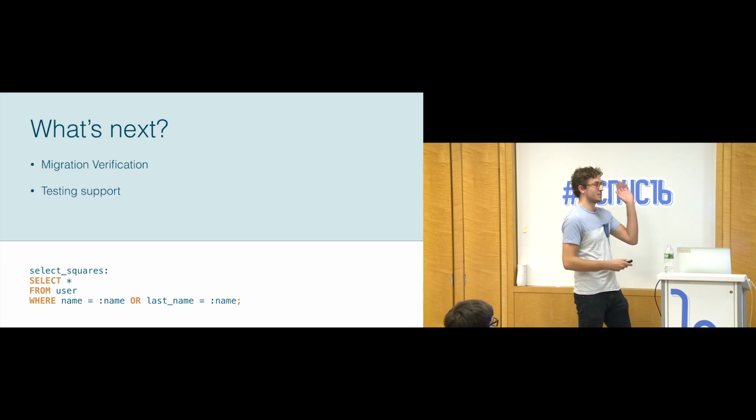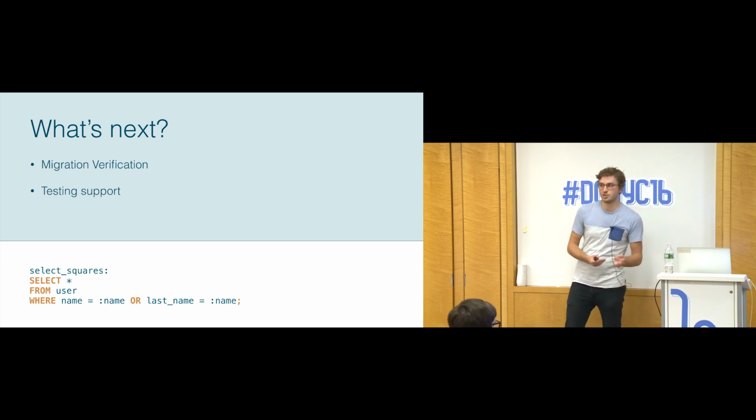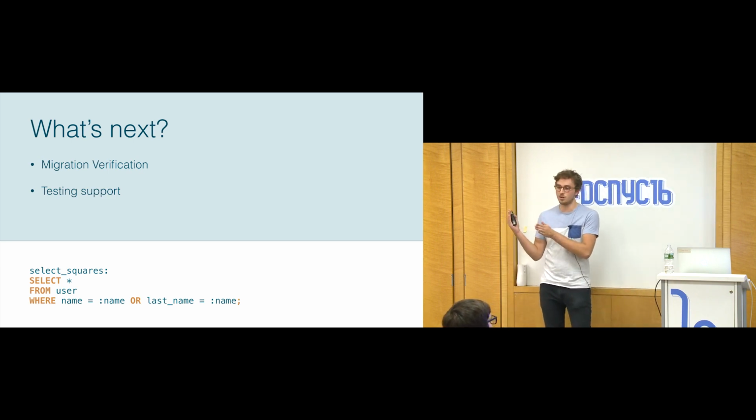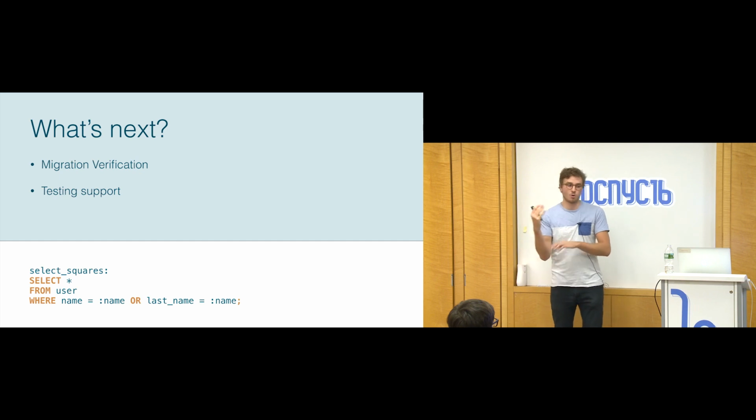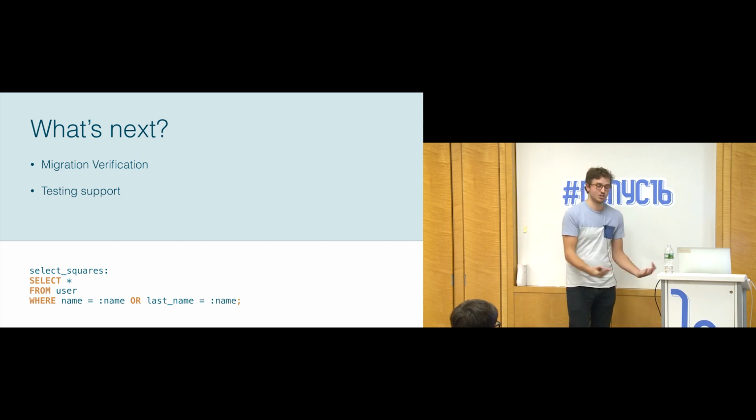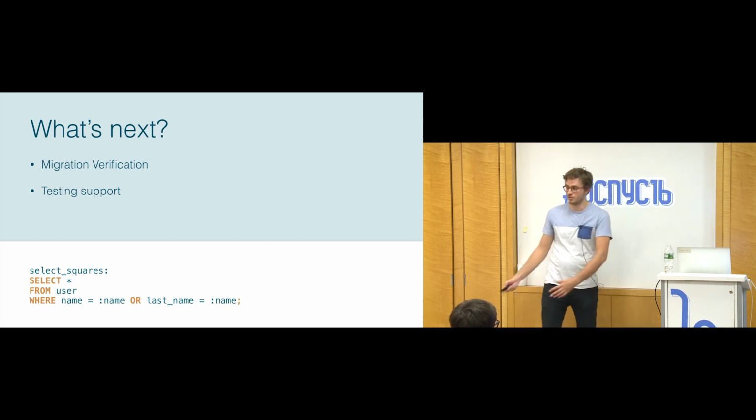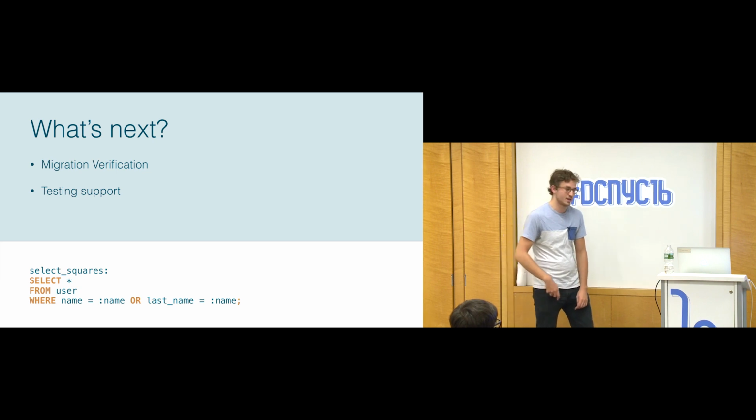We can also do things like add testing support. So you could imagine a preview window similar to the XML one where you might see query results. Or you could give us input and output data and we could generate JUnit tests for you that actually verify that your queries are returning what you expect.